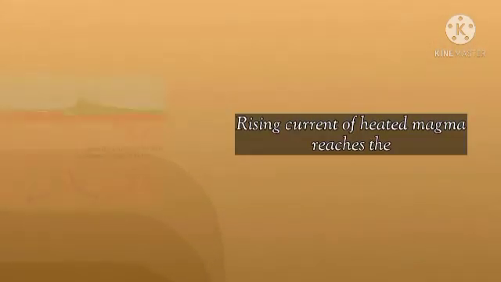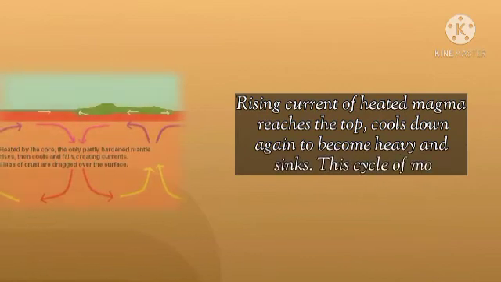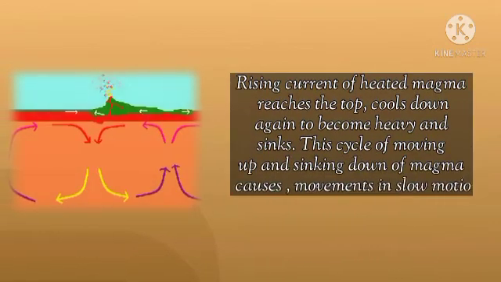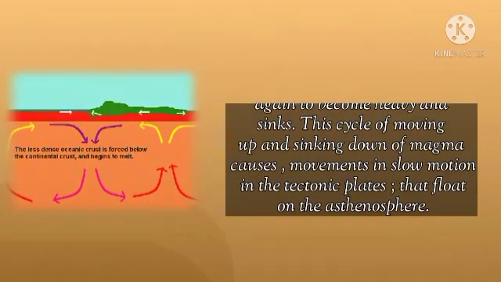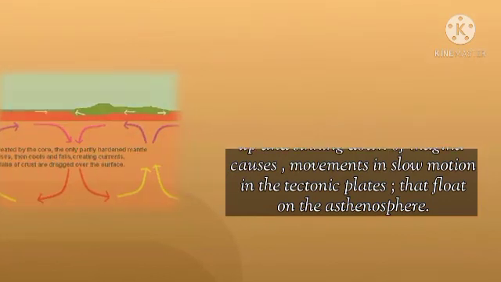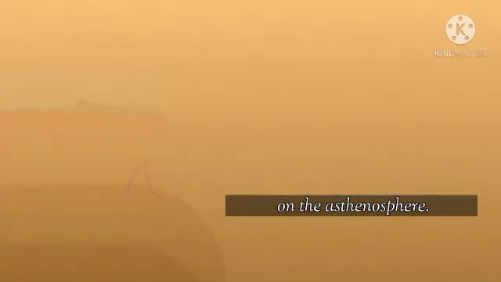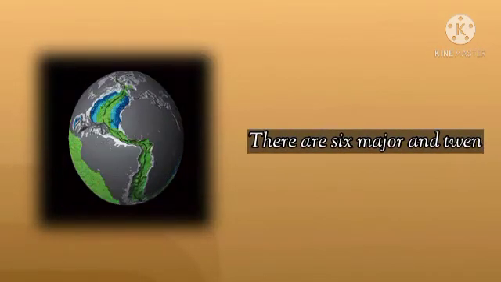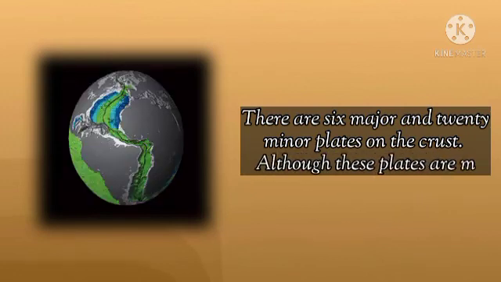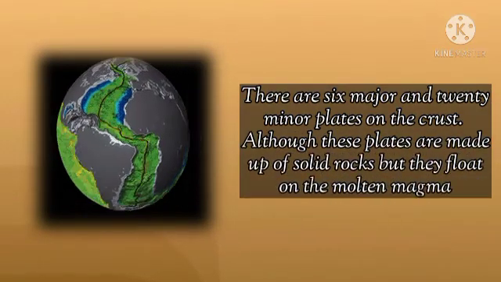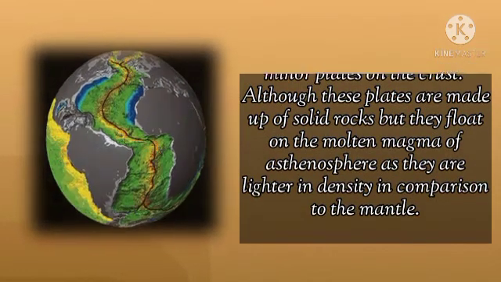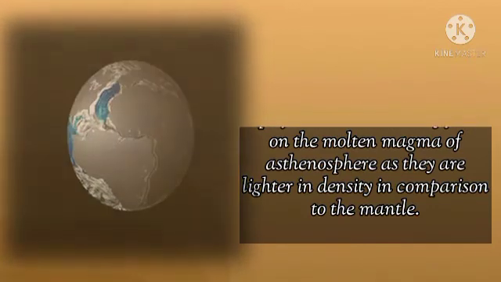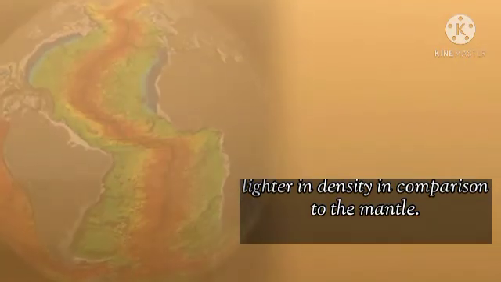A rising current of heated magma reaches the top, cools down again to become heavy and sinks. This cycle of moving up and sinking down of magma causes movements in slow motion in the tectonic plates that float on the asthenosphere. As we mentioned in the previous chapter, there are 6 major and 20 minor plates on the crust. Although these plates are made up of solid rocks, they float on the molten magma of the asthenosphere as they are lighter in density in comparison to the mantle.